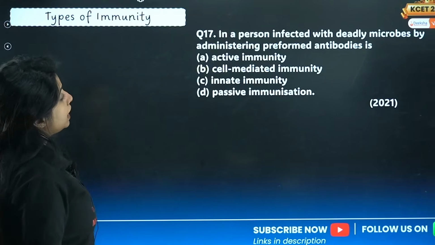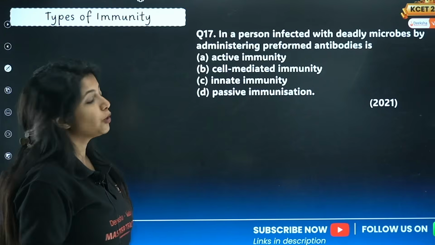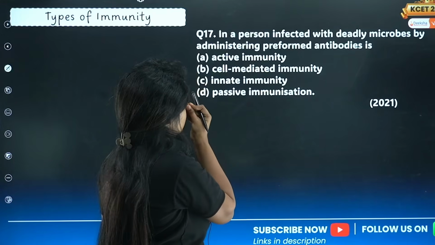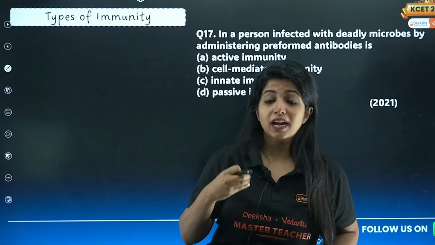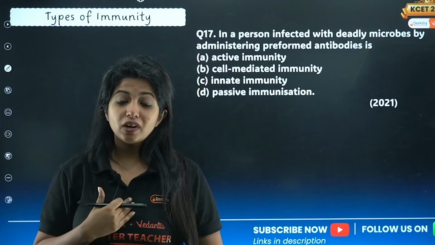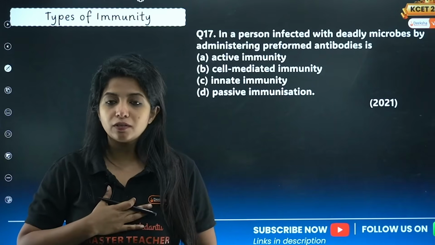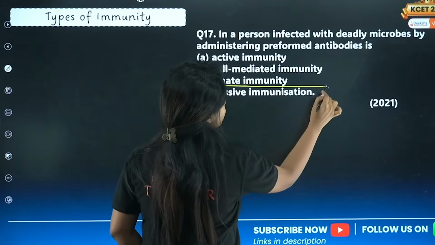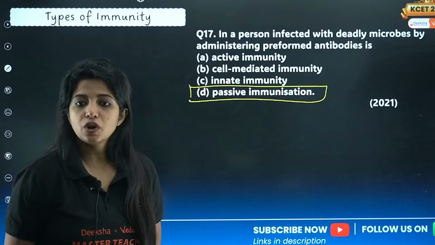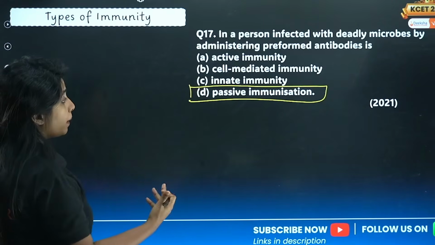Next. In a person infected with deadly microbes, administering preformed antibodies is what type of immunity? If a person is infected with deadly microbes and now you are giving preformed, ready-made antibodies, what type of immunity is this? You are not relying on your body to produce antibodies. You're getting it. It's passive. Your body is passively contributing over here. So this will be passive immunization. It is not active, it is not cell-mediated, it is not innate. It is passive form of immunization. If your body is actively participating, that is active.